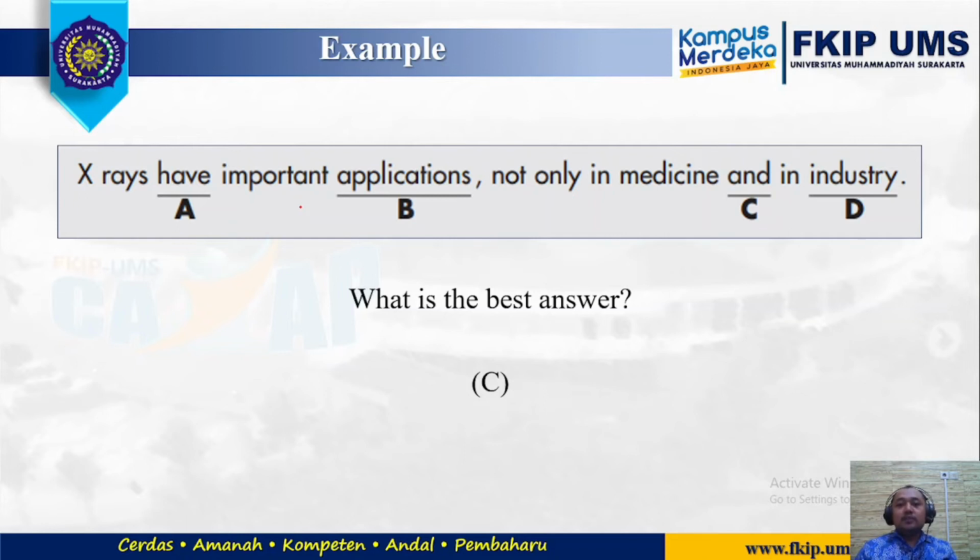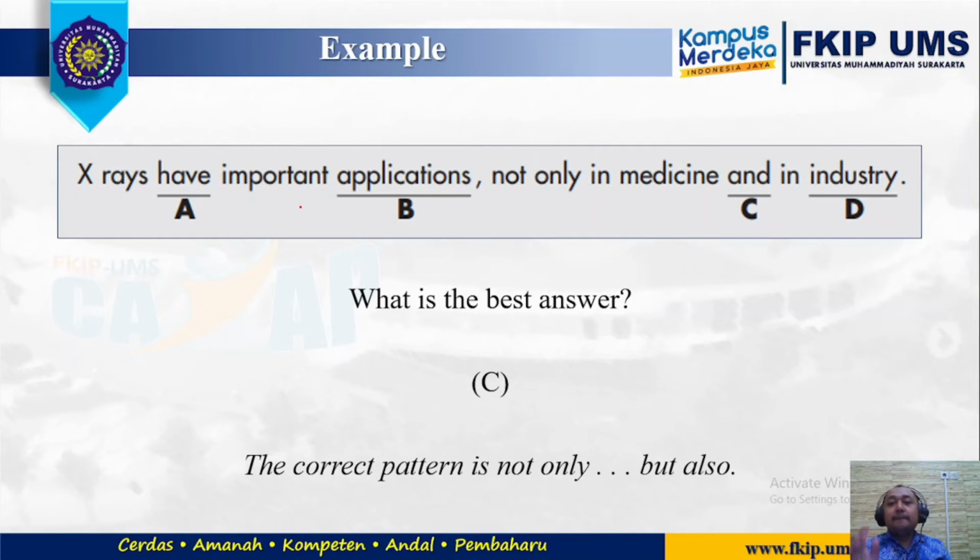We have to continue it with but also. So the best sentence should be: X-rays have important applications not only in medicine but also in industry. We have to change this into but also.